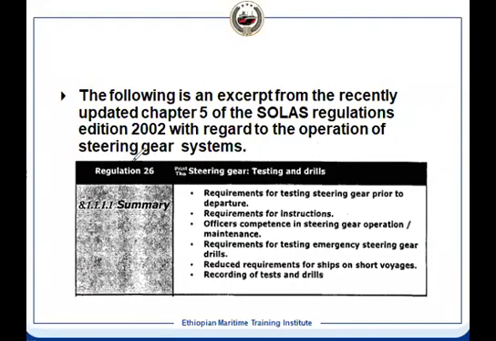Now there is some requirement for testing. So that is Chapter 5 of SOLAS, Regulation 26. What is the requirement? The testing of steering gear prior to the departure. Amelia, tell me.